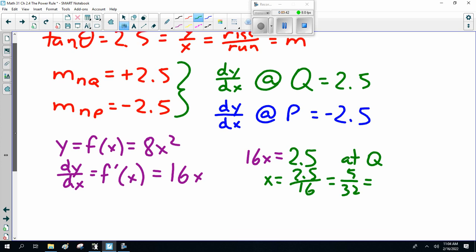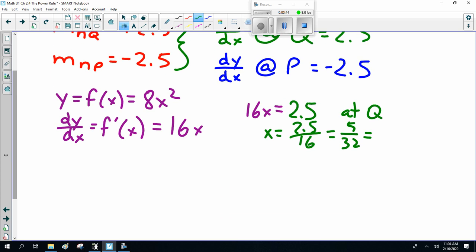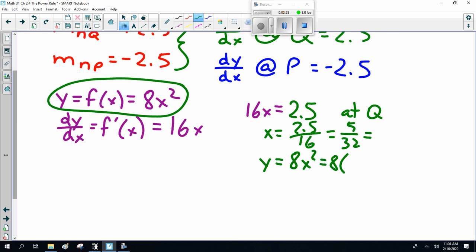That's my x value. Y, well, y is 8x squared, which is 8 times 5/32 squared. That's 0.195.